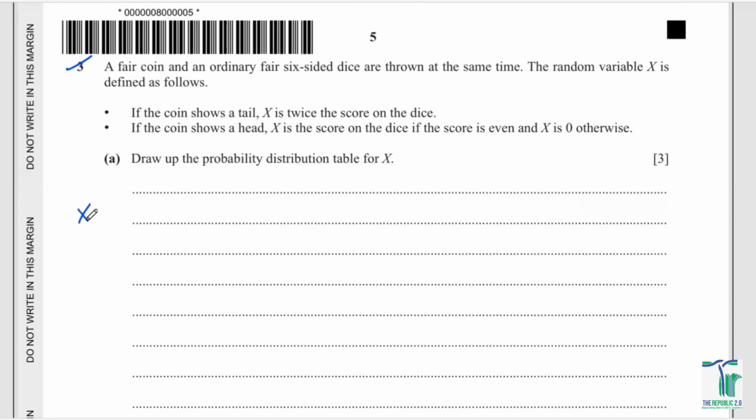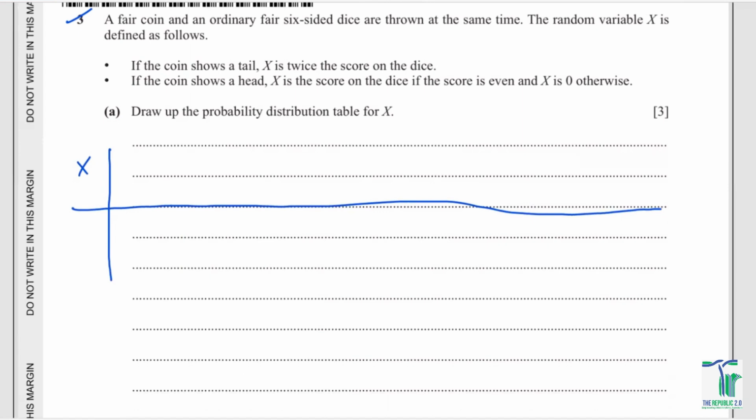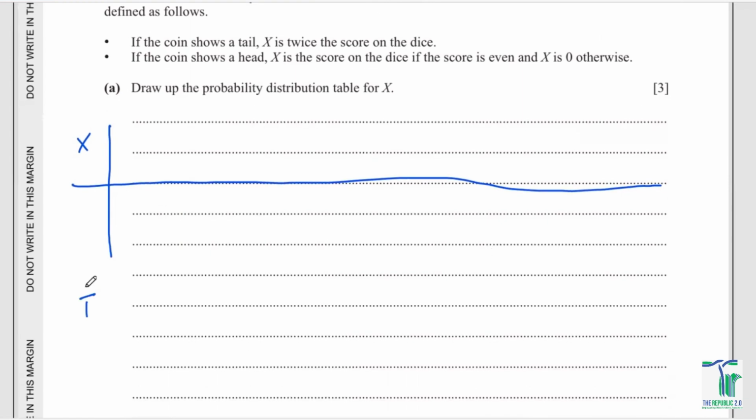So first of all, locate the possible values of x. For example, if you are getting a tail, and if you are getting a head, the two are different. Now, if you could read that, if you are getting a tail, x is the score on the dice. So in this case the possible score could be either 1, 2, 3, 4, 5, 6.